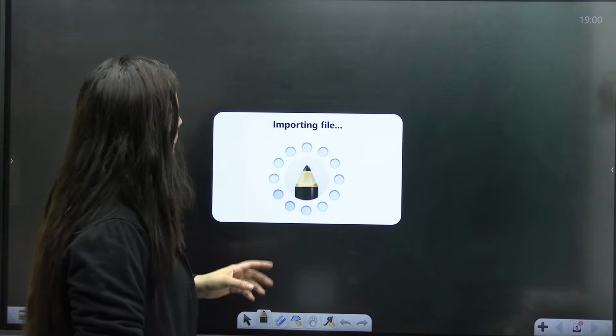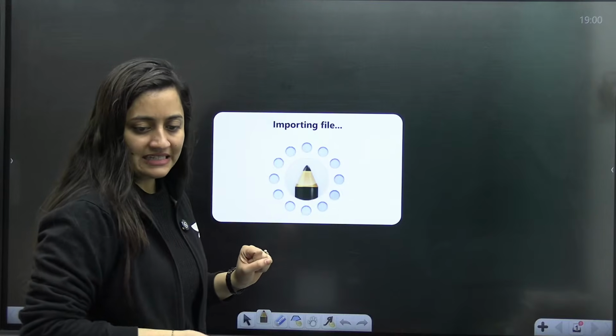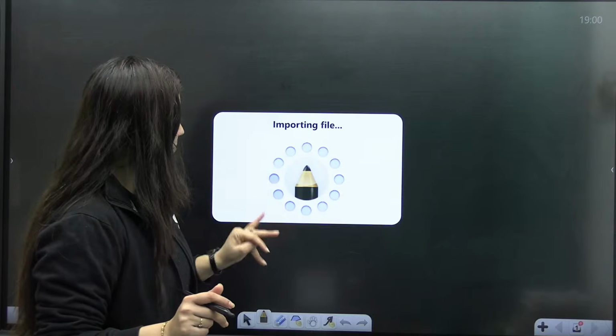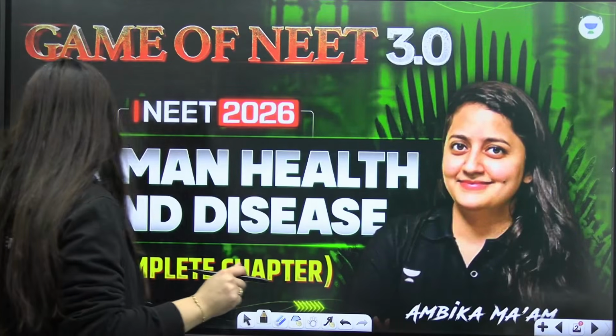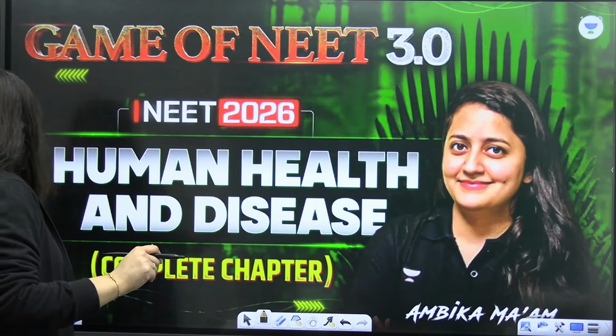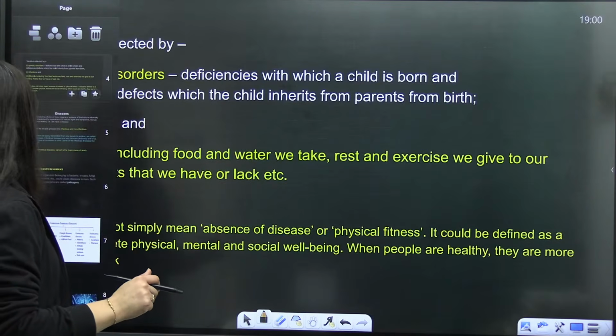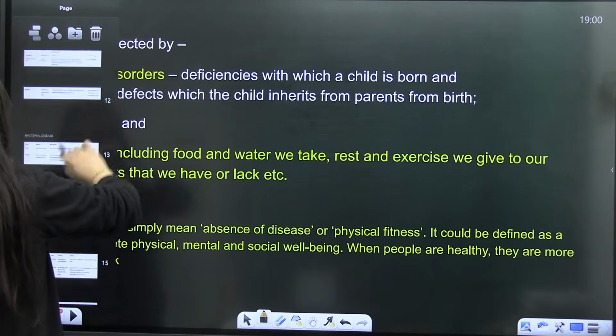Even if it is not getting uploaded, at least the screen should work. I'll write directly. If it doesn't work this time, I will just switch it off and then we'll start. Now it's working fine. Let's see.